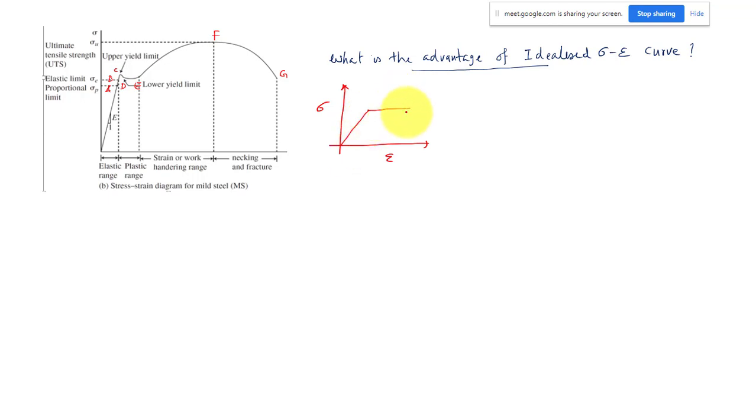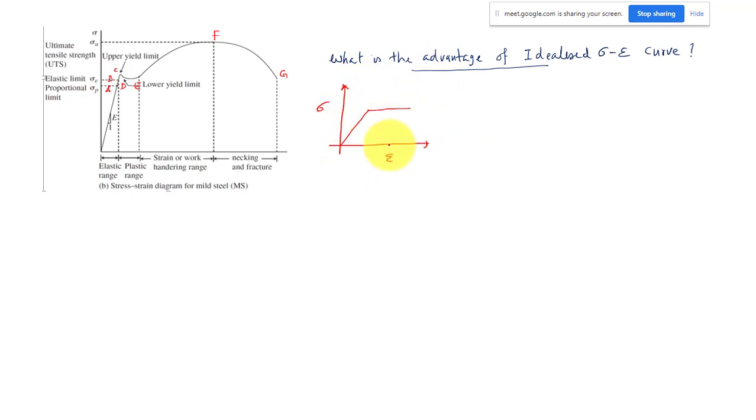So what is the advantage if you are using this stress strain diagram? Can anybody tell me? Whether we will be on the more safer side or on the less safer side. The actual stress strain diagram for the material may be something like this, but I am taking this one for my analysis and design. So is there an advantage of following this one?